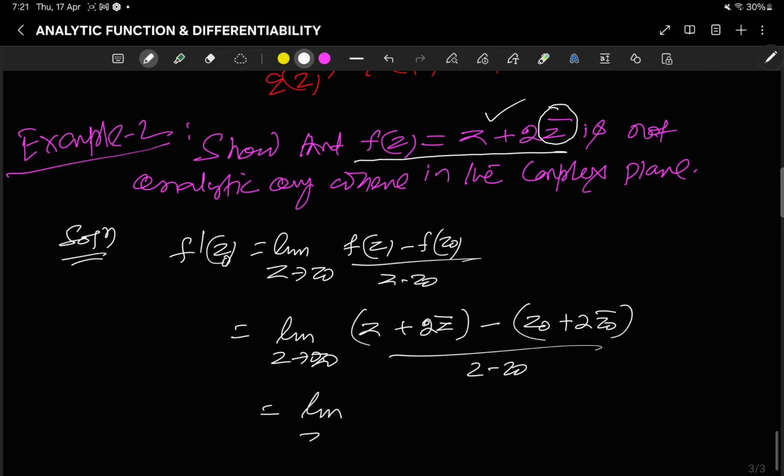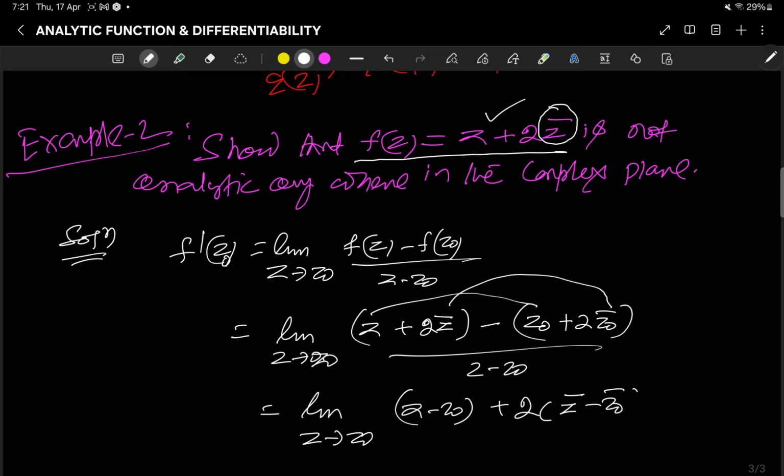So this is equal to the limit as z tends to z0. You just collect it this way: (z - z0) + 2 (z bar - z0 bar), divided by z - z0.